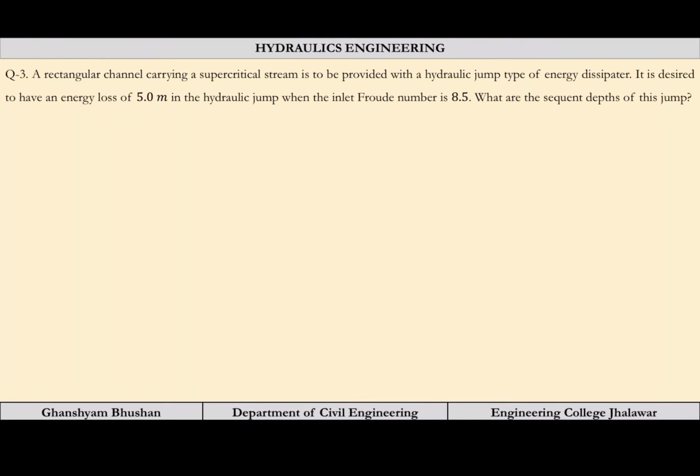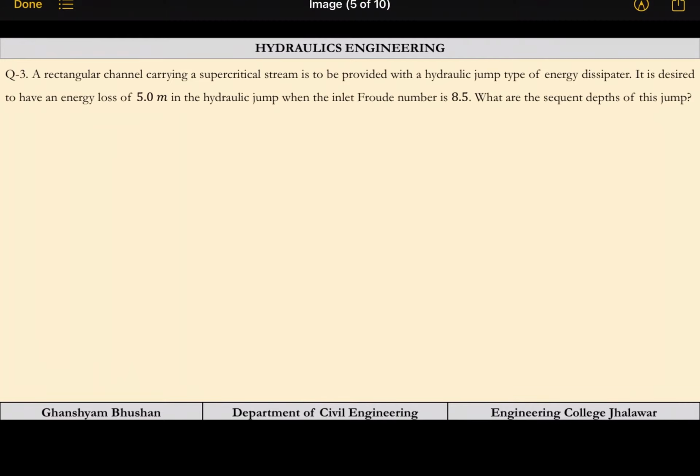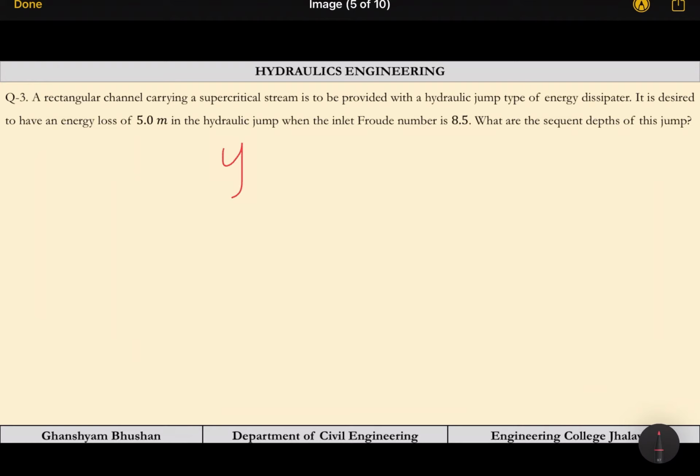In this problem, a rectangular channel carrying a supercritical stream is to be provided with a hydraulic jump type of energy dissipator. So it is mentioning that we are using a hydraulic jump as an energy dissipator. It is desired to have an energy loss of 5 meter in the hydraulic jump when the inlet Froude number is 8.5. What are the sequent depths of this jump? So we have to calculate y1 and y2.